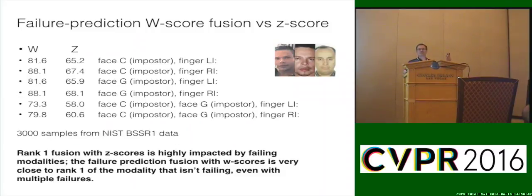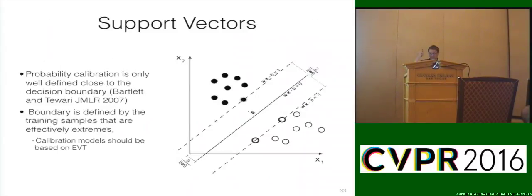It almost always labels the imposter as the outlier and ignores them. It gets a little trickier when I have two imposters. Now I have twice, so both of these imposters are matched. So both face C and face G are pushing for this one person to be the winner and this one's losing, but still we're above the raw fingerprints data in terms of where they are. So z-scores are highly impacted by the failing scores, w-scores not so much.